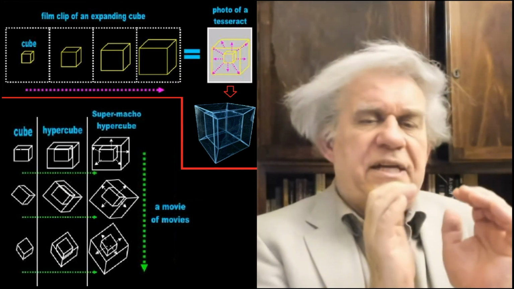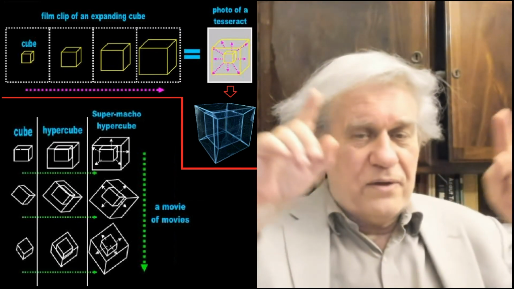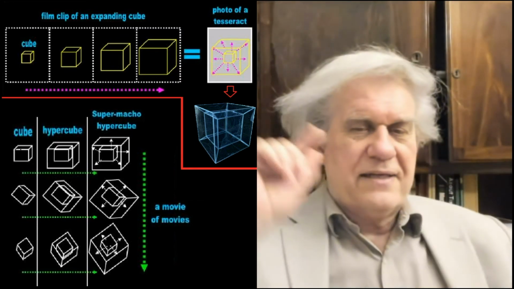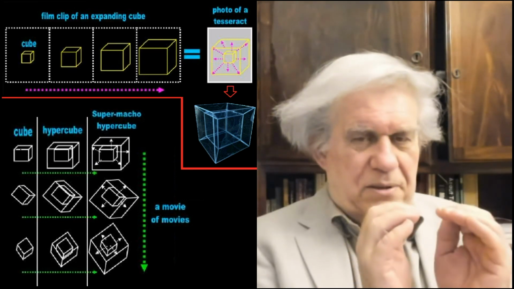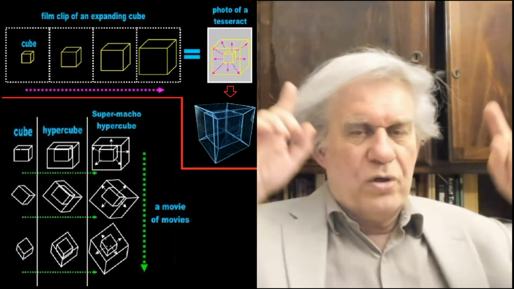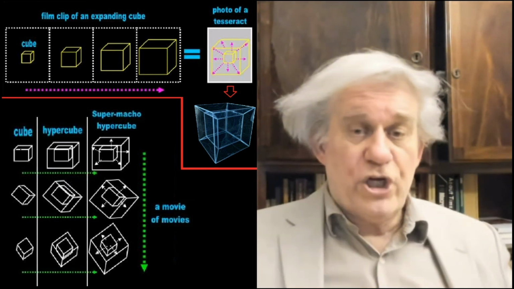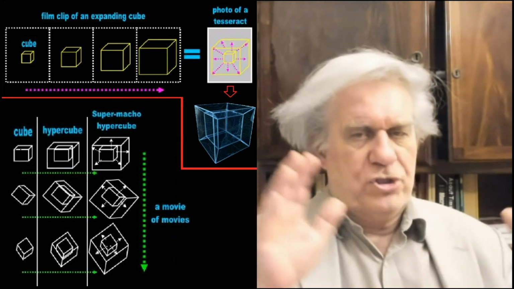So you have the beginning cube and the ending cube, and then the growth is shown with these lines that connect the corners. You understand that? We have the small cube and the ending cube, and their vertices are connected by these lines which represent the motion of expansion.